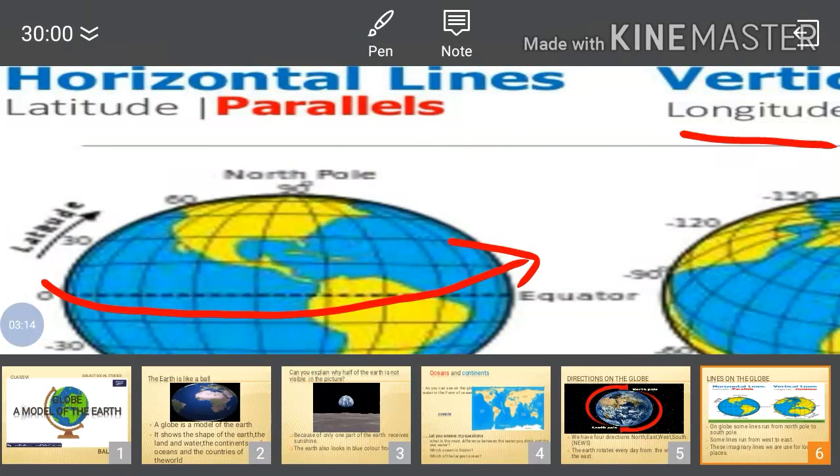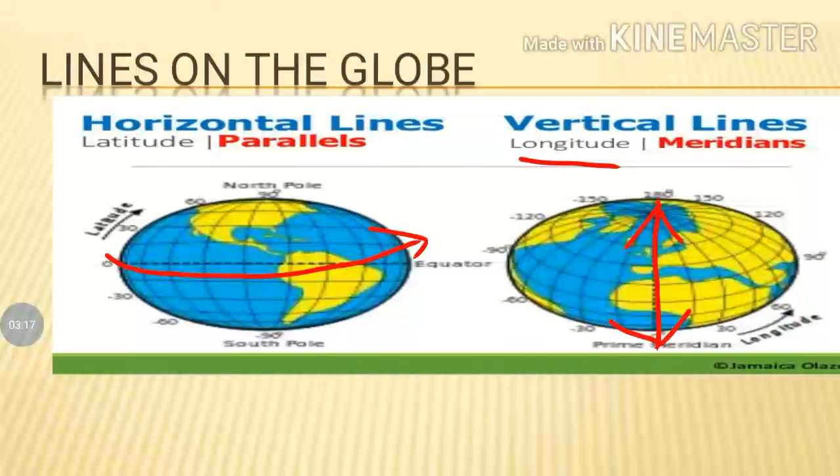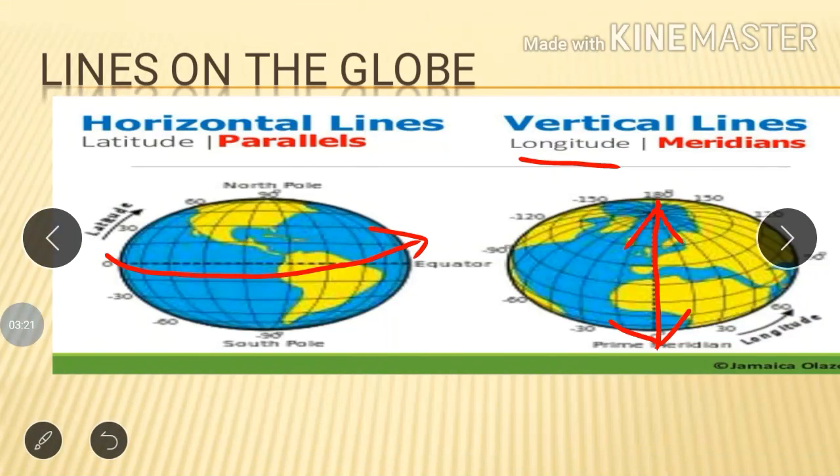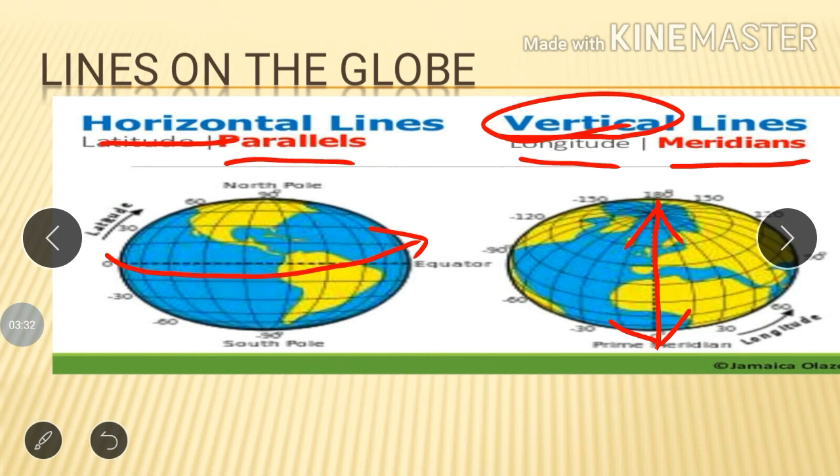Just remember the difference between the latitudes and longitudes. Latitude lines are the parallels, longitude lines are the meridians. Latitude lines are the horizontal lines, longitude lines are the vertical lines. Lines drawn vertically from pole to pole are called the longitudes. Lines drawn from west to east horizontally are called the latitudes.